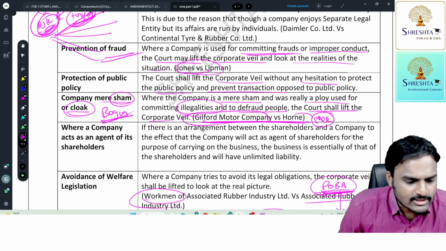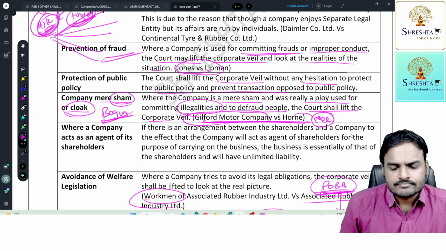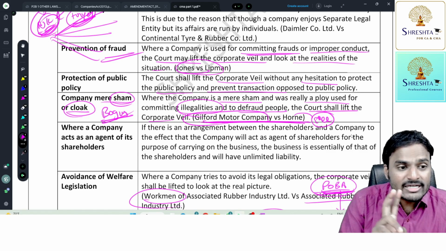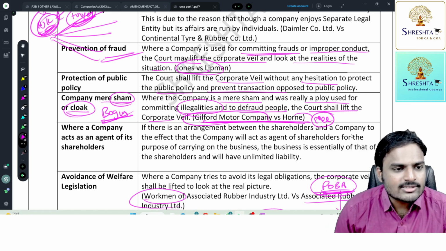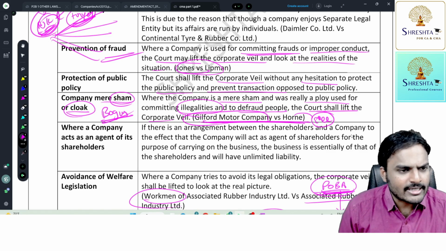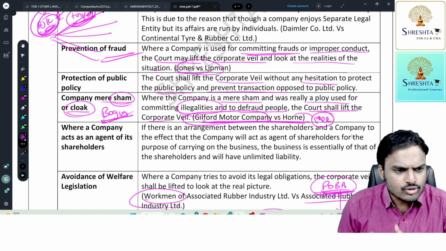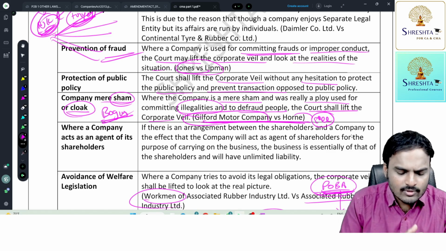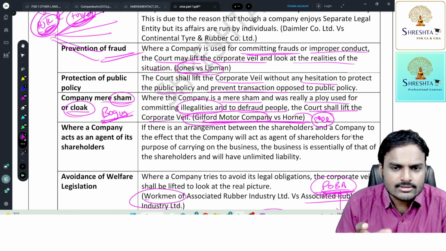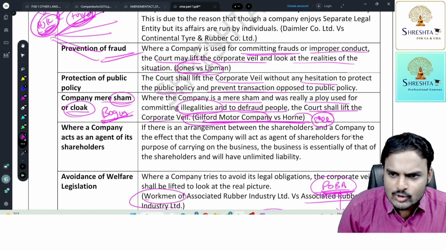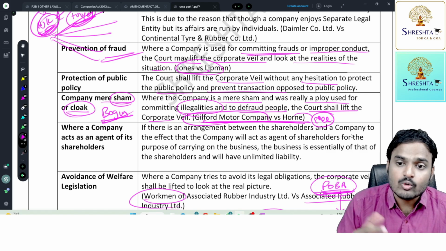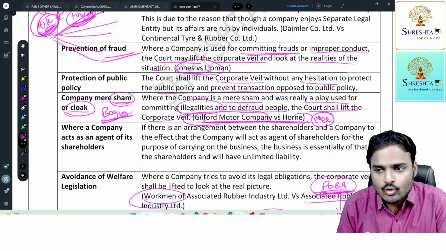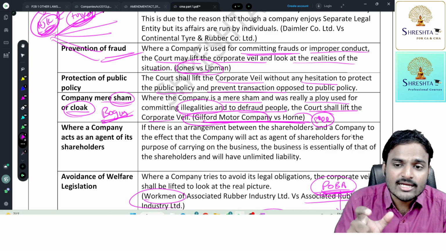Suppose a practical situation which I already faced. Two persons, husband and wife, worked in HUL for 20 years. After 20 years of job, they came out and started a company similar to HUL. They wanted to do business. They made a letter to the bank. In that letter they told, we need a 20 lakhs loan amount. Experience of the company is 20 years. The company was incorporated yesterday. Today they went to the bank for a loan. In that letter they told that the experience of the company is 20 years.